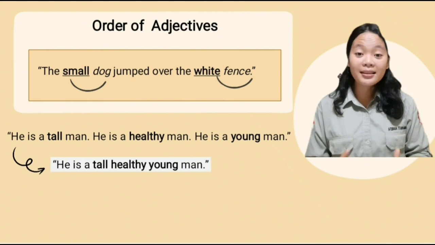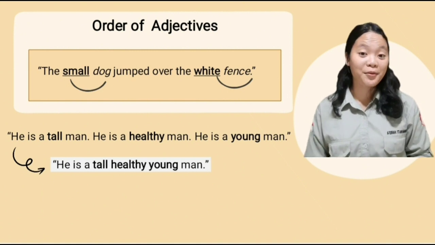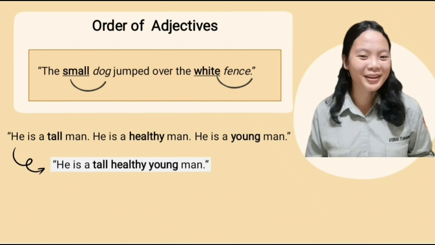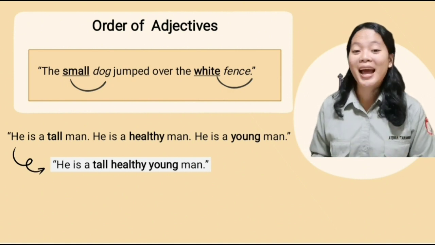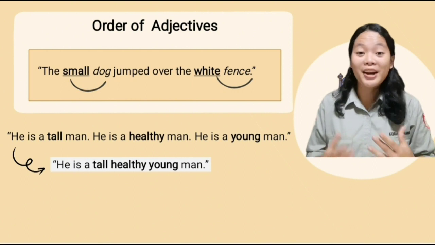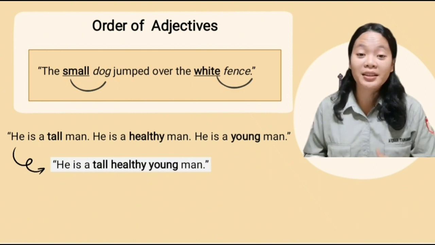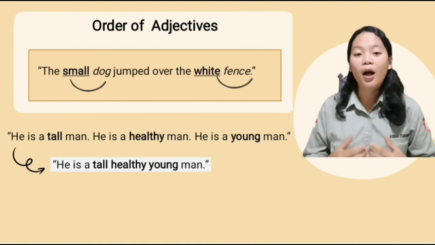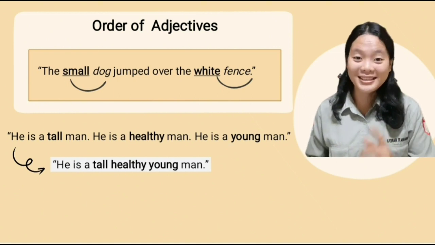He is a healthy man. He is a young man. In these sentences, we would be bored to hear about it. But don't worry, luckily, we have another option. We can make such a description more concise by using all three adjectives in one sentence.